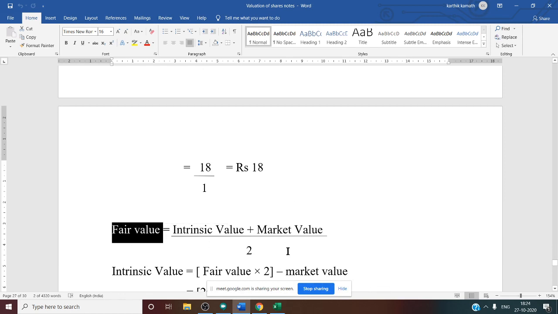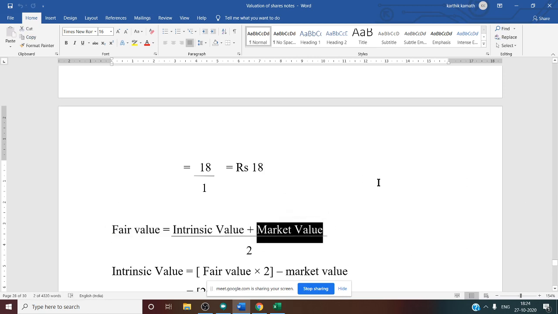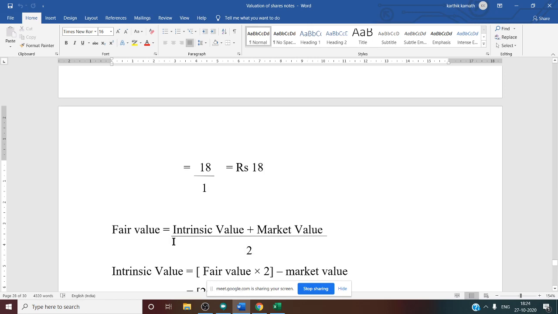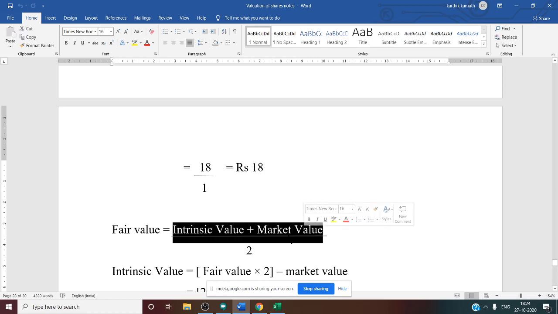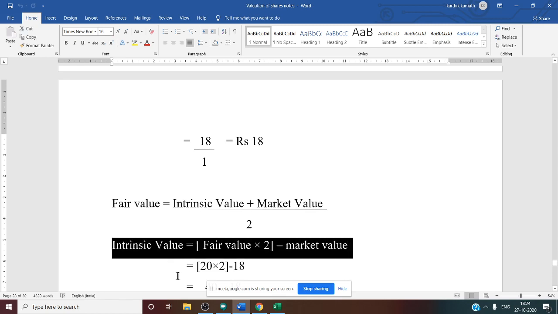Fair value is 20 and the 2 as it is. Intrinsic value we don't know. Market value we know, 18. So now cross multiplication. We need to do fair value into 2 on one side, then on the other side intrinsic value and market value will come, but we want the answer for intrinsic value. So take intrinsic value to the left hand side. The formula will now become the altered formula: intrinsic value is equal to fair value into 2 minus market value.